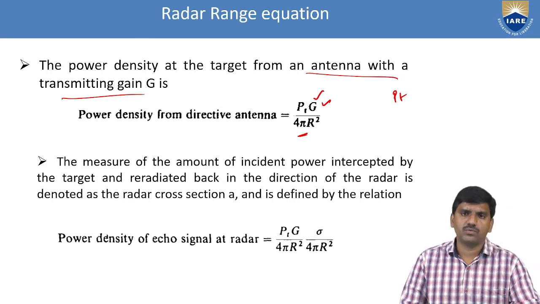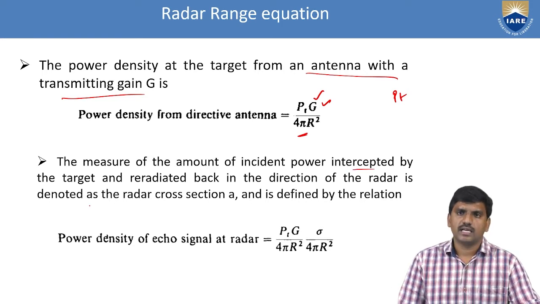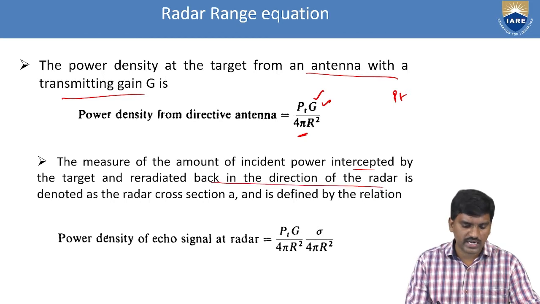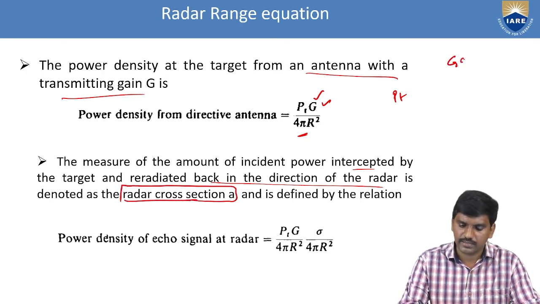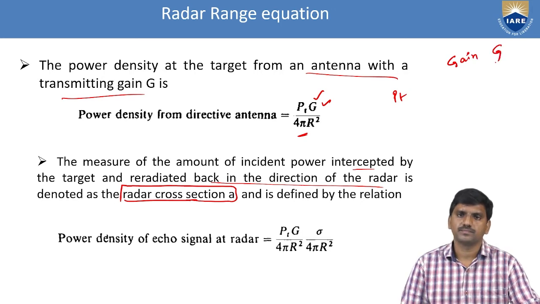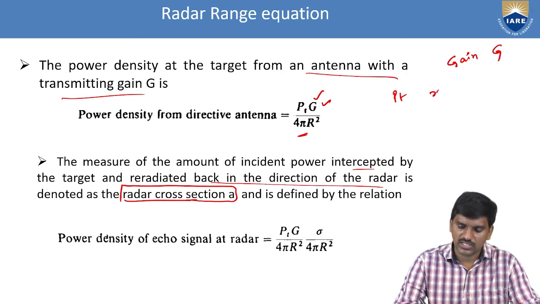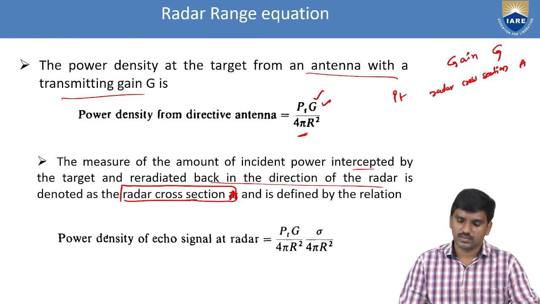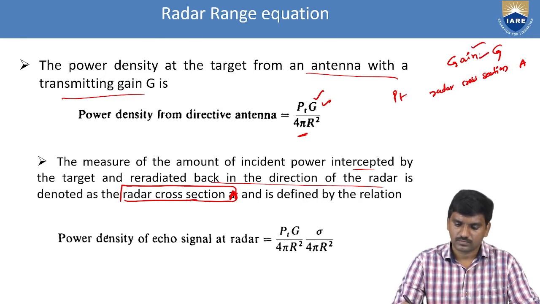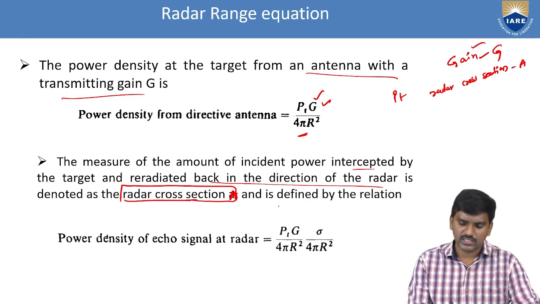Next, the measure of the amount of incident power intercepted by a target and re-radiated back in the direction of the radar is denoted by the radar cross section area. Here is another term I introduced. This is the gain G. Here is the radar cross section area, that is sigma. Gain G and radar cross section sigma are defined by the relation.